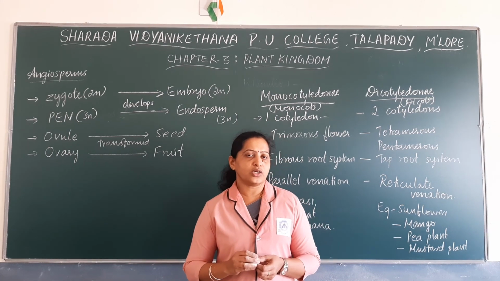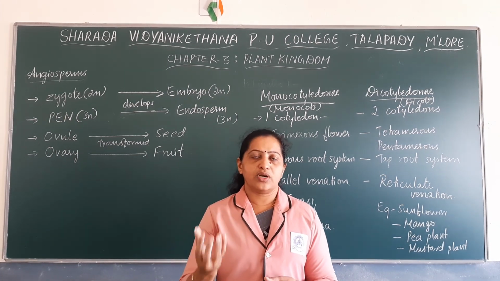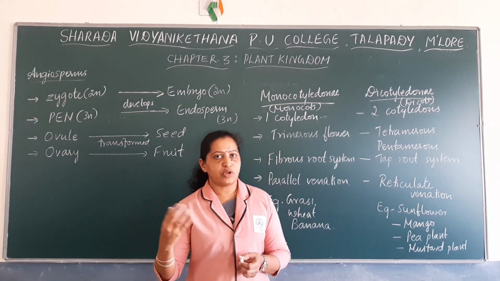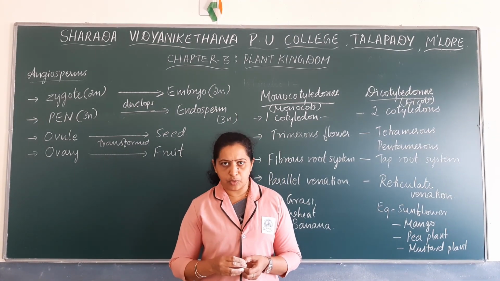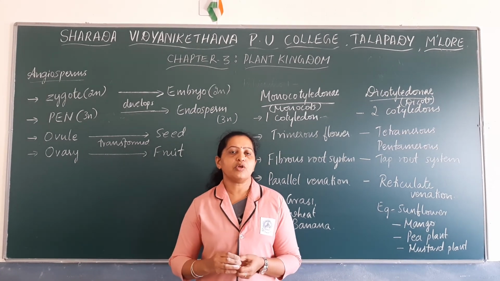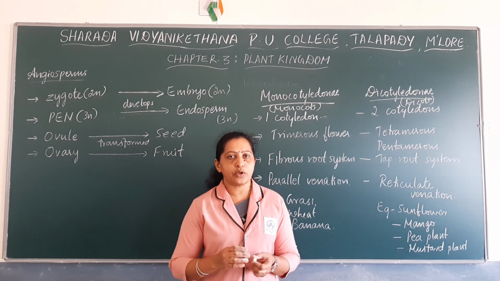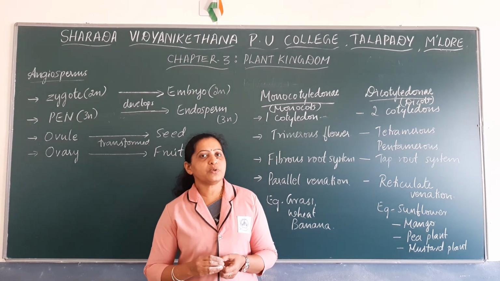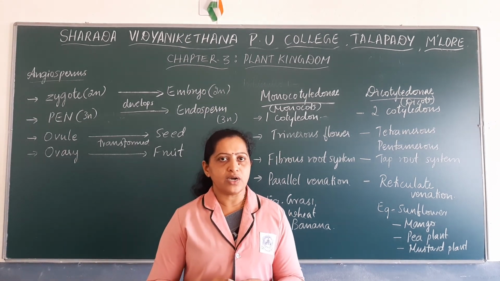Gametes fuse to form the zygote, the zygote develops into embryo, and the embryo develops into a new plant body, that is the sporophyte. So the sporophytic generation and gametophytic generation always alternate with each other.